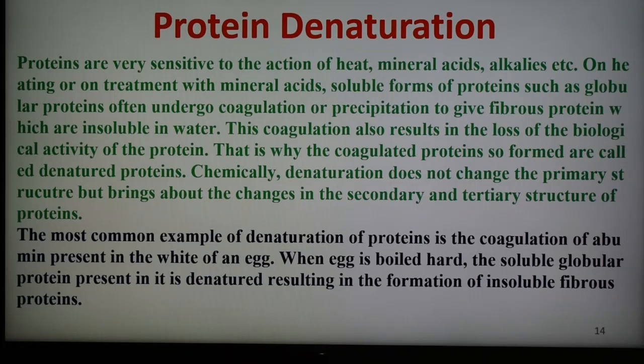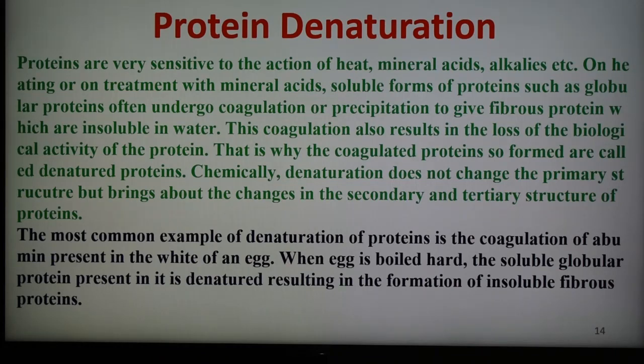However, it has been shown that in some cases the process is actually reversible, and if the process is reversed, then it is known as renaturation. Generally it is irreversible, but in some cases it gets reversed, and this reverse process is known as renaturation.